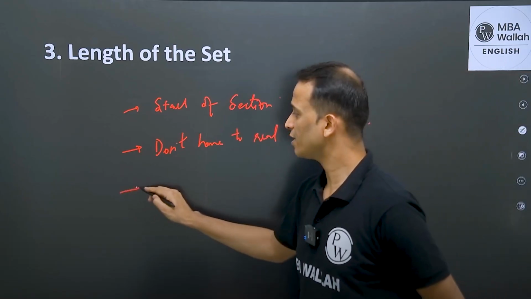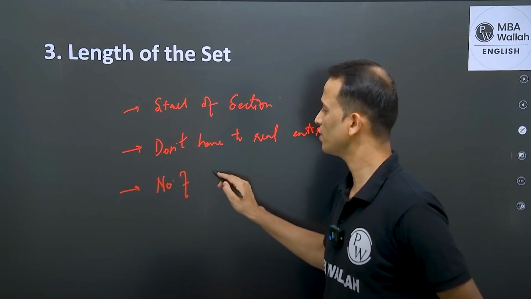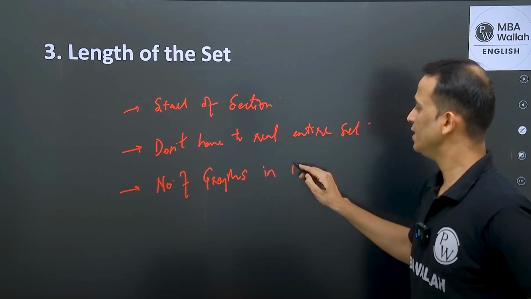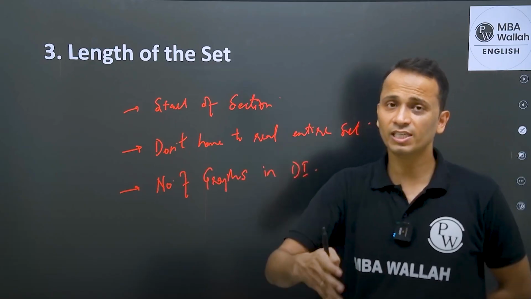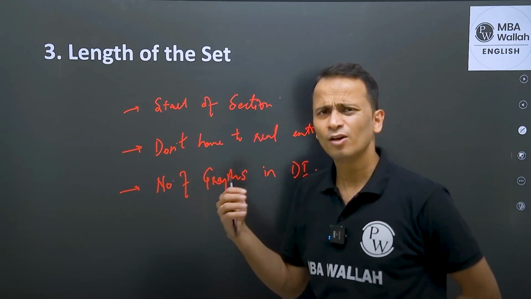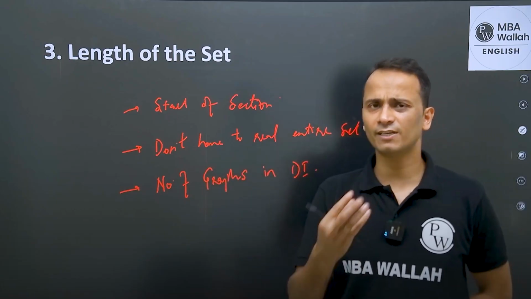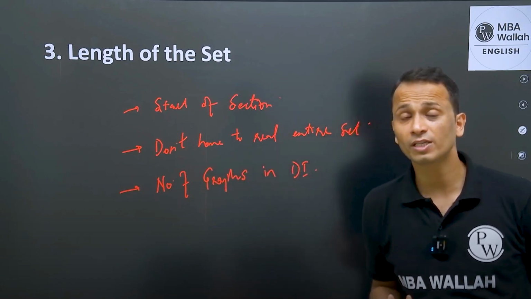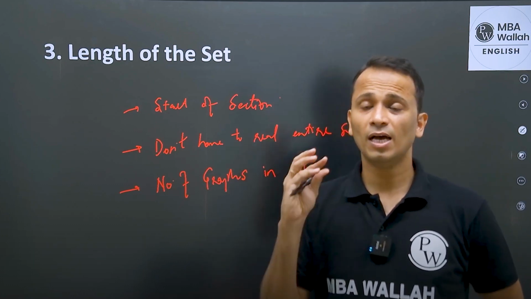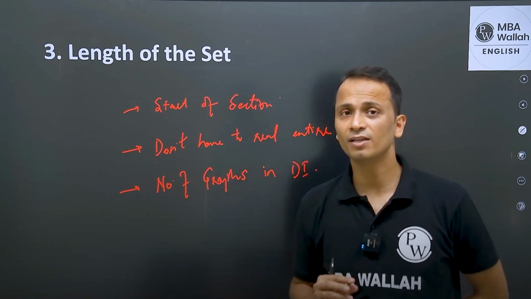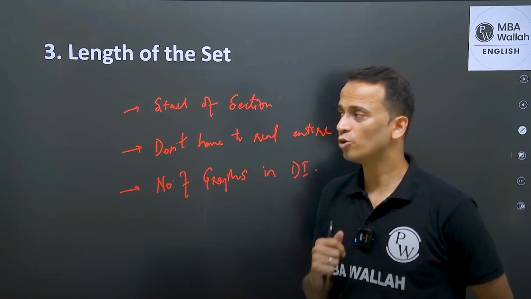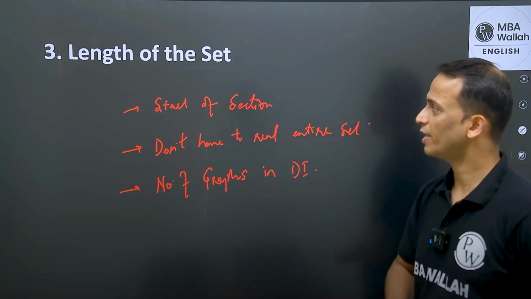right? Criteria like number of graphs in a DI set. So let's say you have 3 graphs, you have 4 graphs, you have to establish a correlation between them. Then why to enter this set as the first set? Why to even start your LRDI section with this set, wherein you have lots of parameters, lots of data to handle, which will definitely take time for the interpretation, right? Okay, so this is the third criteria.